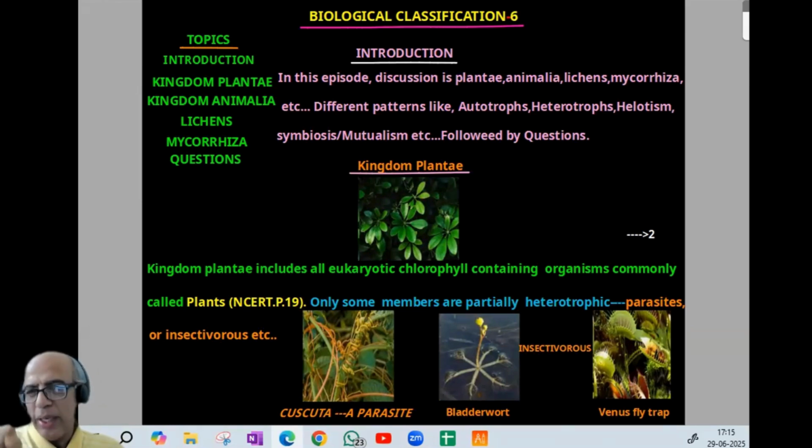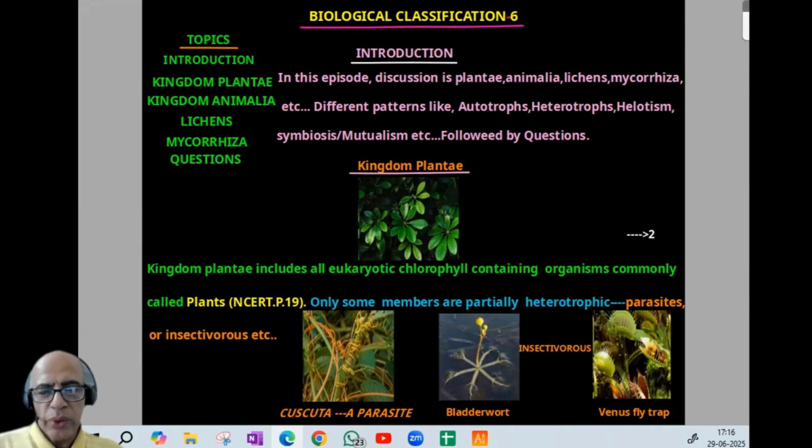The discussion is mainly about plants, kingdom Plantae, how they are autotrophs, their features. Similarly, kingdom Animalia, how they are heterotrophs. Then lichens, the association in lichens, then mycobiome, phycobiome, then mycorrhiza, fungus and higher plants. Then different associations linked with all these kingdoms, like autotrophs, heterotrophs, then helotism, symbiosis, mutualism, followed by questions. So we can start with the kingdom Plantae.